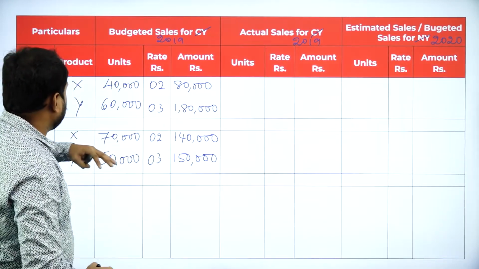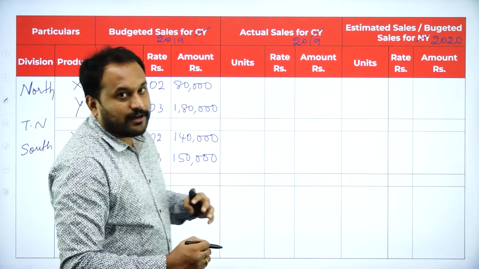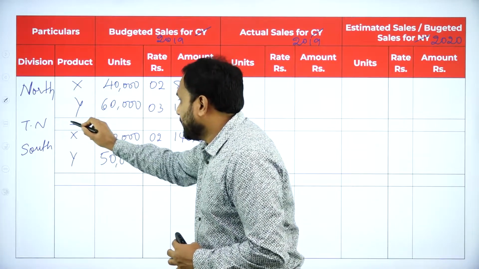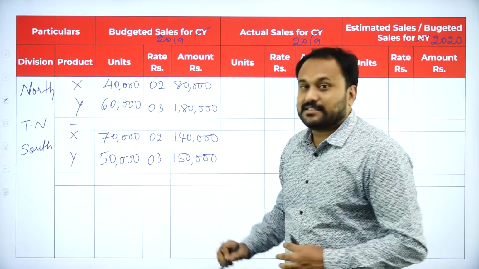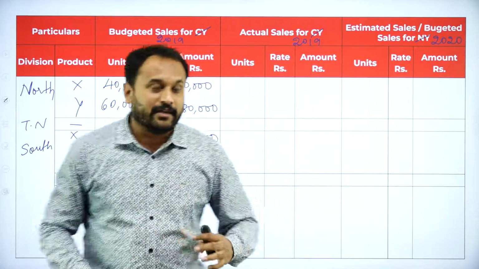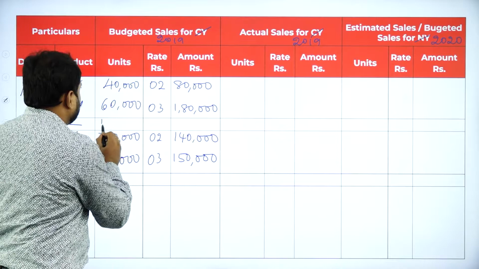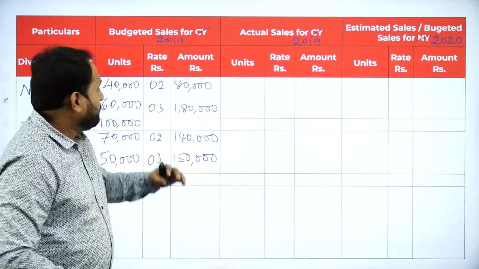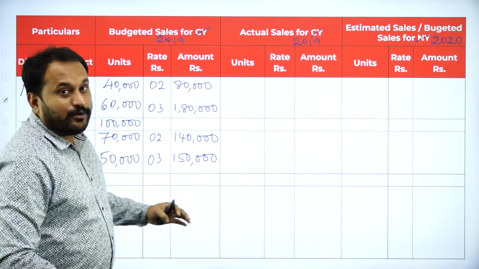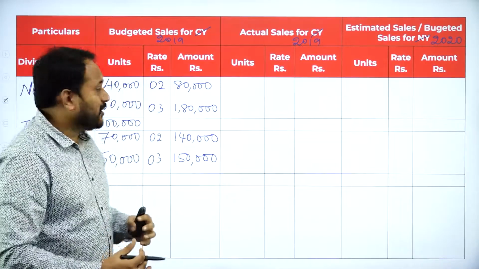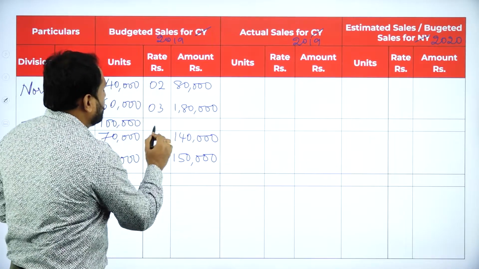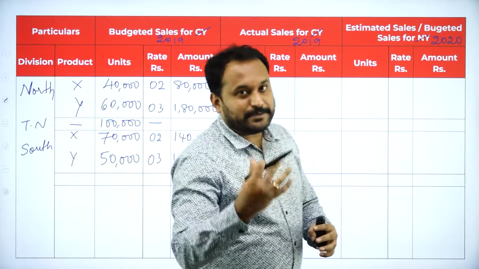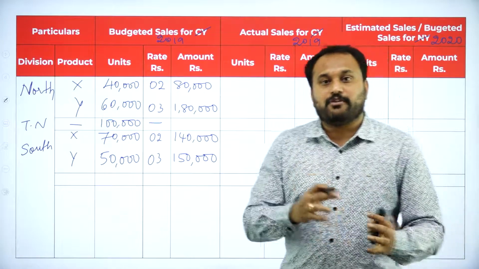Now we need to calculate, that is the total of north. Total of north we need to calculate. Now 40 plus 60 is 1 lakh. Now 1 lakh unit you are supposed to write here. Here students, please be very careful when you calculate the rate column here. 2 plus 3, don't write 5, it is dash, because see, 2 rupees for X product and 3 rupees for Y product.